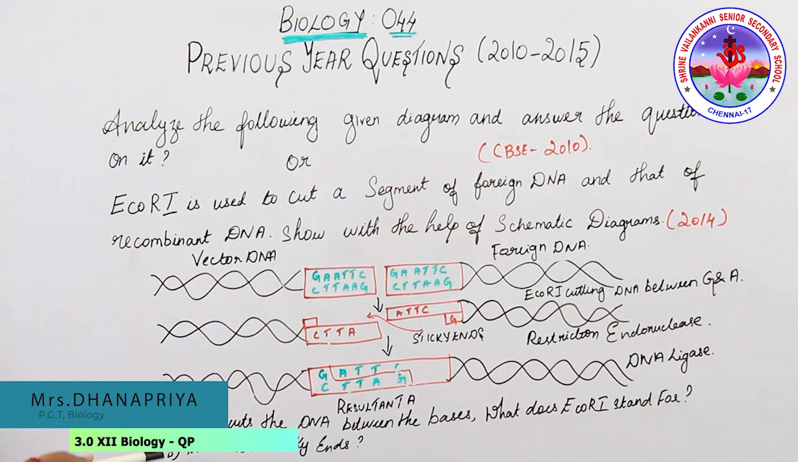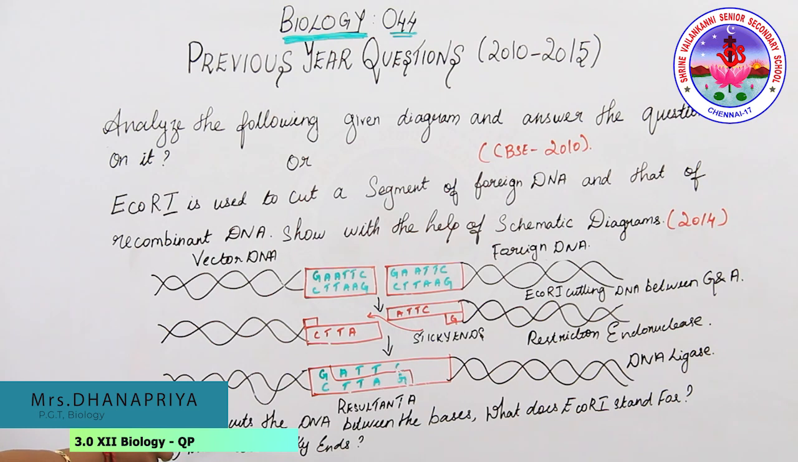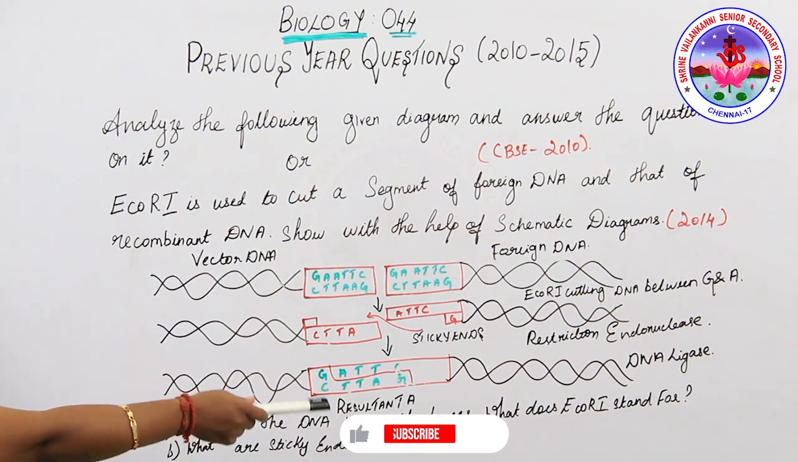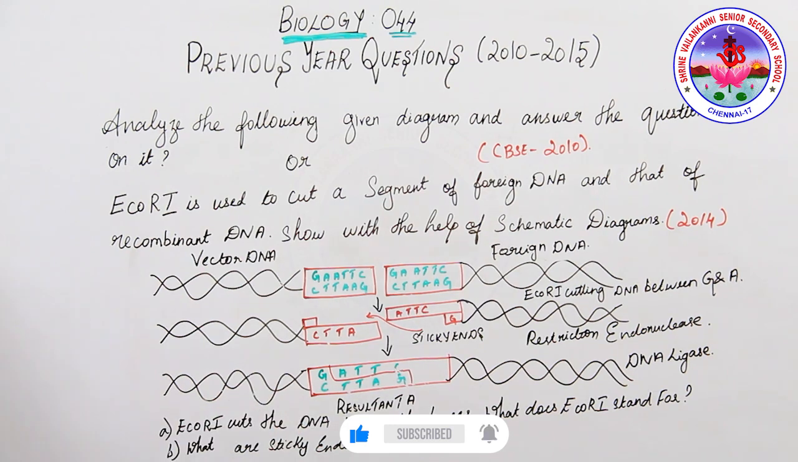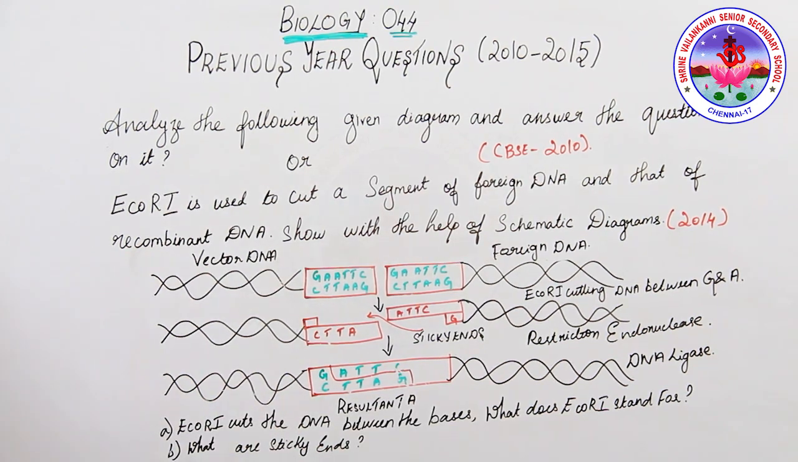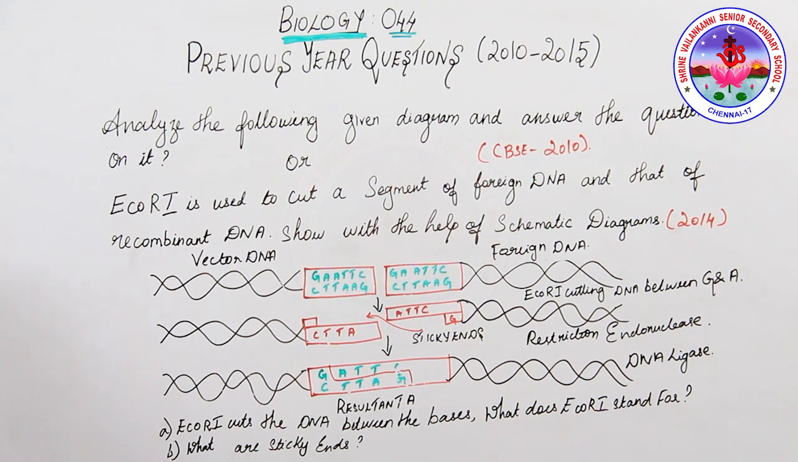Now we move on to the question. EcoR1 cuts the DNA between the bases. What does EcoR1 stand for? Yes, E, Eco, stands for Escherichia coli, which is a bacterial name. R stands for the name of the strain, and Roman numeral 1 indicates the order in which the enzymes were isolated from the strain of the bacteria.